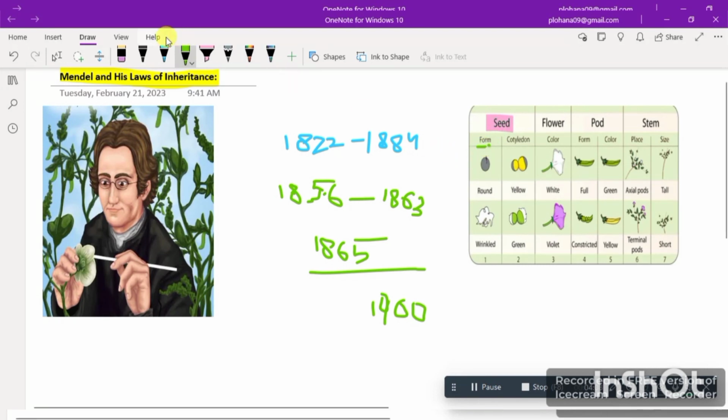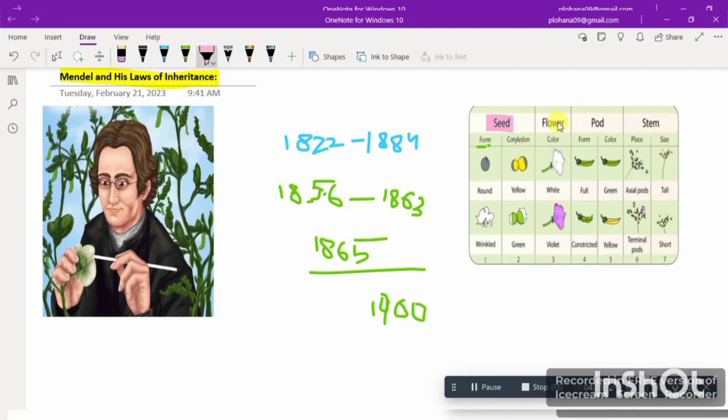Second, cotyledon. It can have either a yellow cotyledon or a green one. So yellow and green are the traits, while cotyledon color is the character.